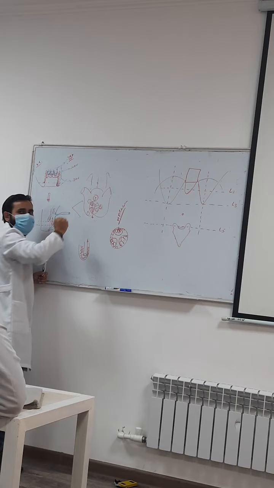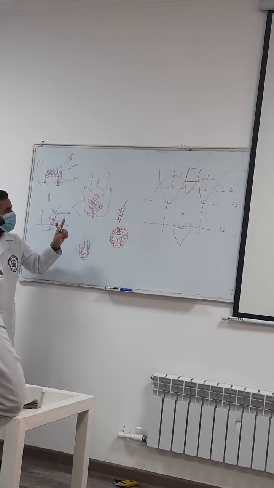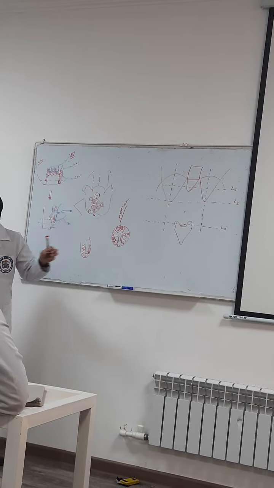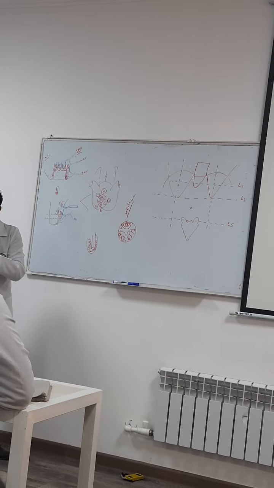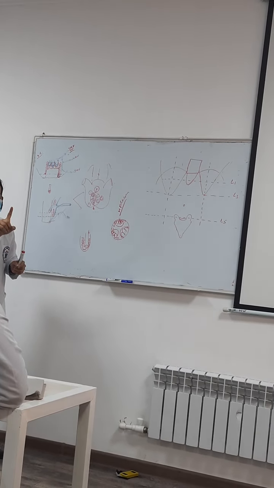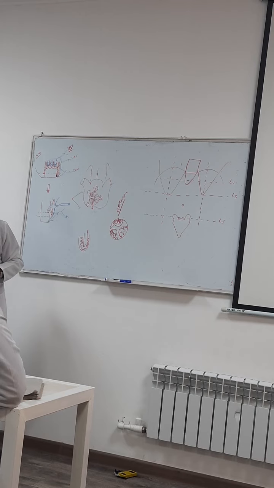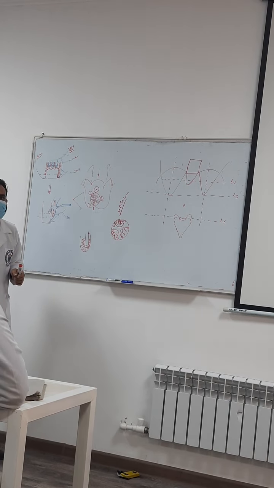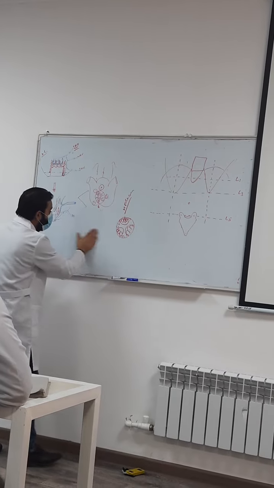What does the plexus contain? Anal columns. Anal columns are formed by what? Blood vessels, connective tissue, and mucous membrane. Is that clear? Don't forget these 3 things. They are very important in developing the pathology. Is that clear? Yes or no? Okay. If you understand this, let's go forward.